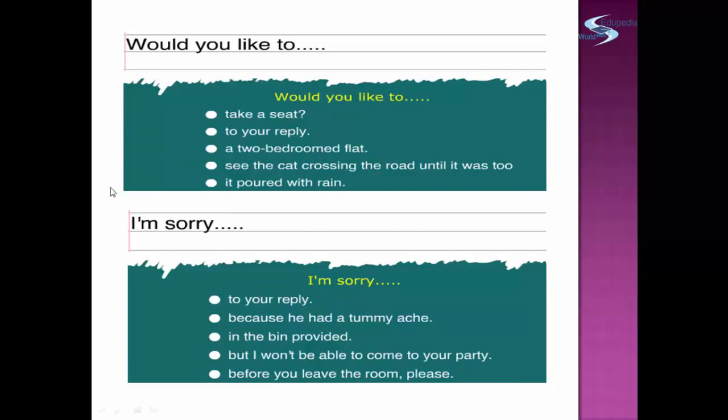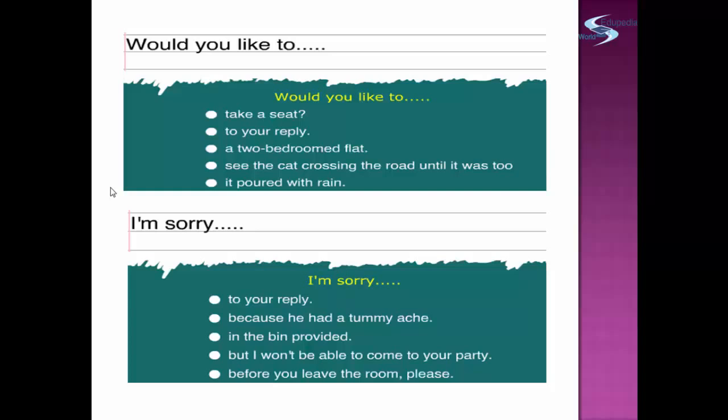Next, would you like to. A, take a seat? B, to your reply? C, a 2-bedroom flat? D, see the cat crossing the road until it was too late? And E, it poured with rain.